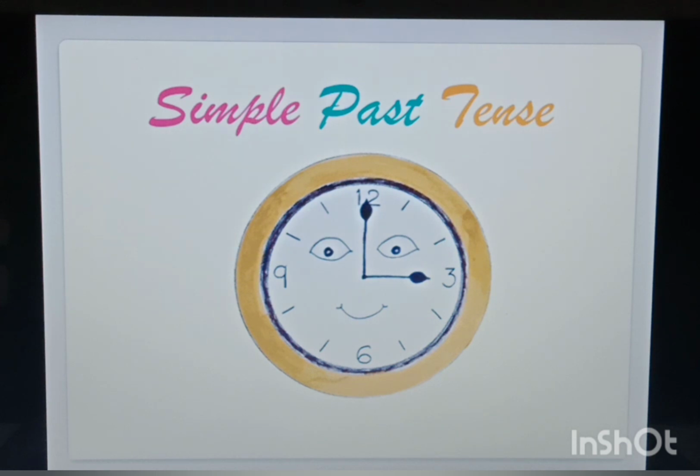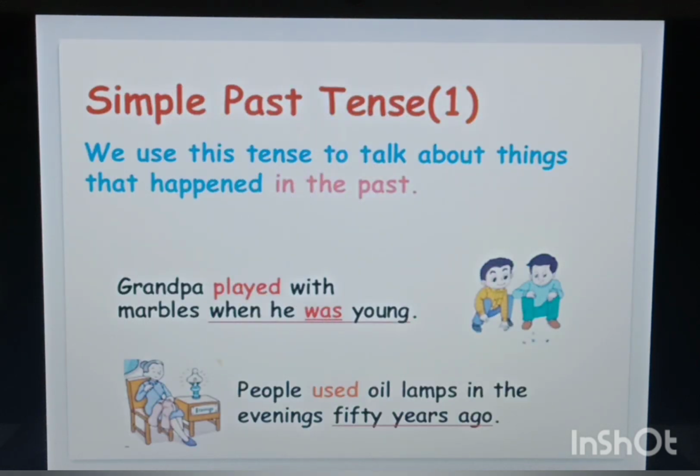So let us start with simple past tense. Okay, we use this tense to talk about things that happened in the past. As I've already told you, simple past tense means anything that has been completed in the past or the thing that has been done previously. Fine. So simple past tense talks about the things that happened in the past, things that have been done before.